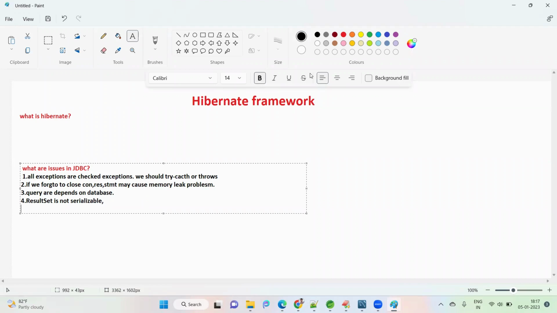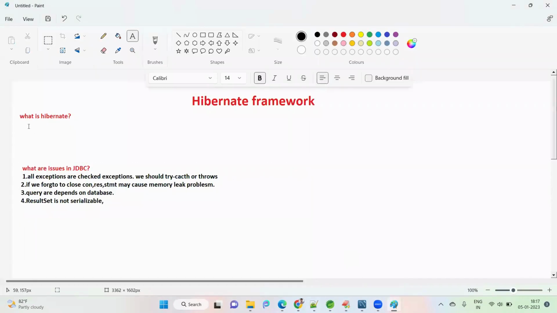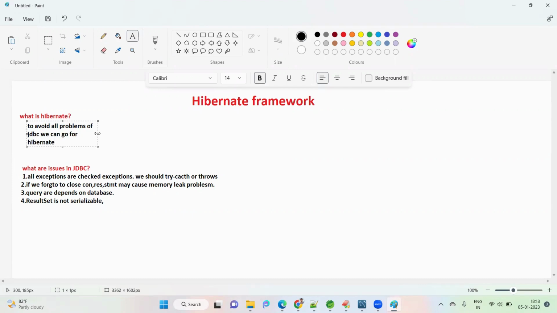So to avoid all these kinds of issues and problems, we have to go for Hibernate. Yesterday I also told you that to avoid all these problems we can go with Spring JDBC.